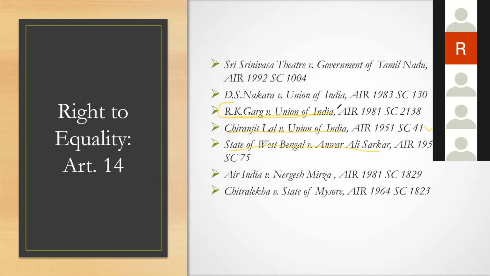Now, R.K. Garg versus Union of India. Remember, here they tried to bring in morality as a ground to invalidate a legislation. This was one of the first measures against black money. They brought in something known as a special bearer bond.